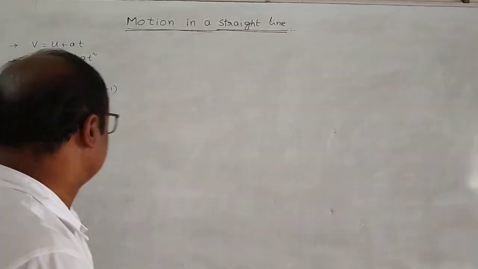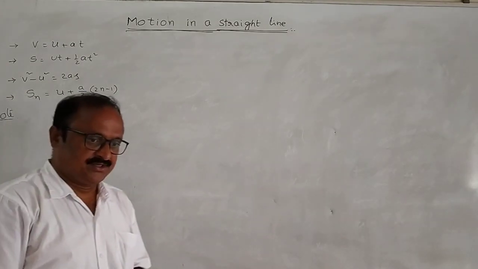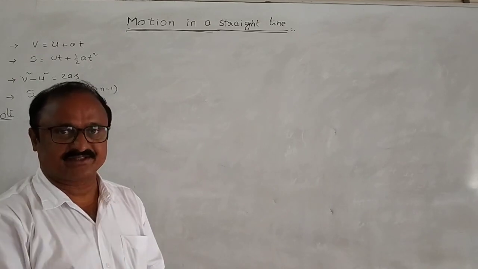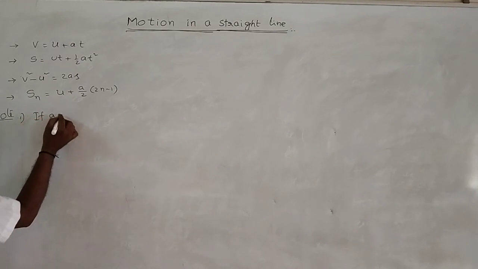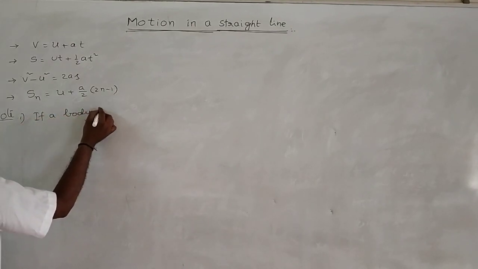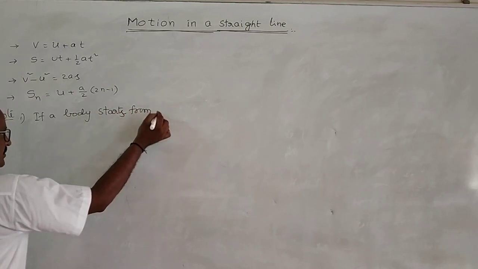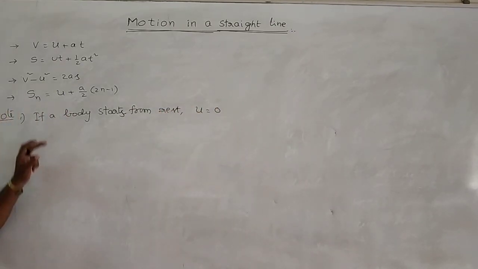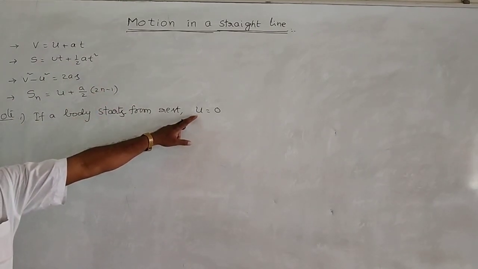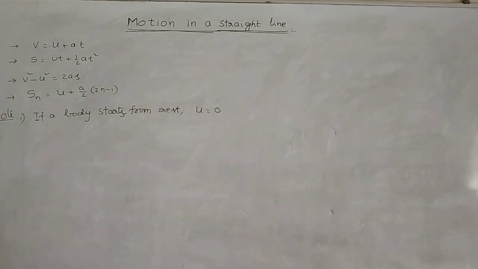Okay. Next, there are some points that must be remembered here, my students. First point, if a body starts from rest, then its initial velocity is equal to 0.